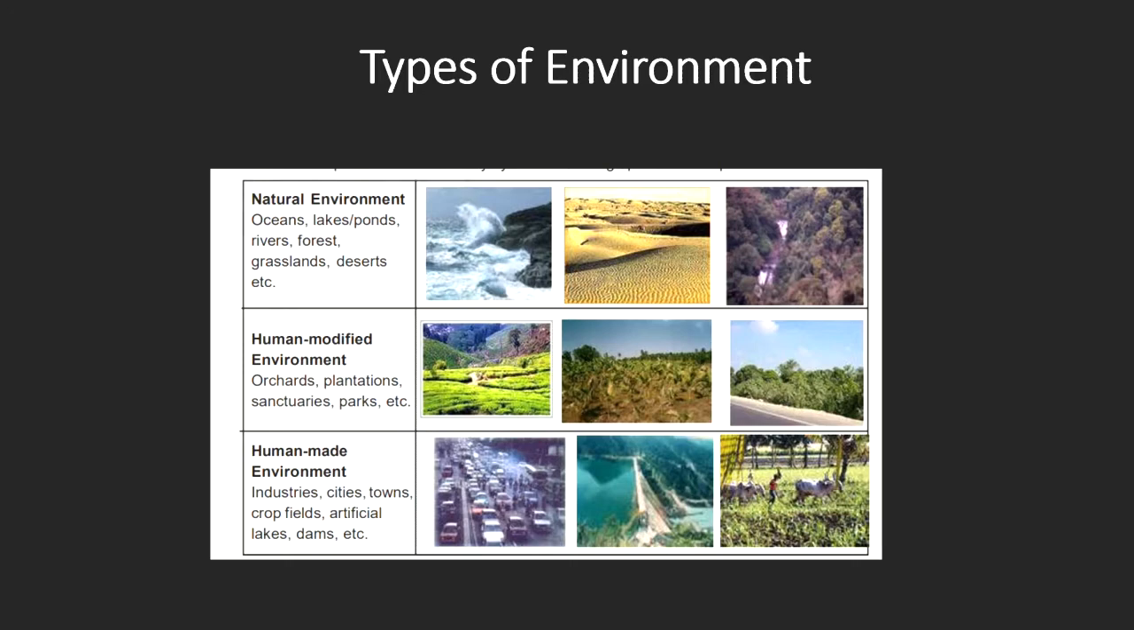The human modified environment is any natural environment that has been modified by humans to suit their necessities. For example, orchards, plantations, parks and sanctuaries.